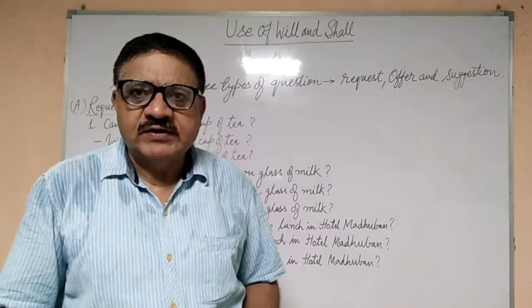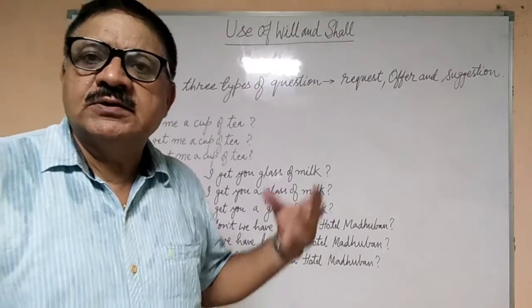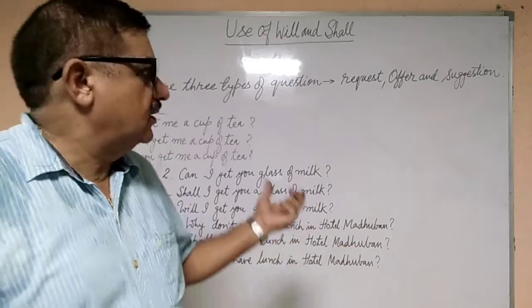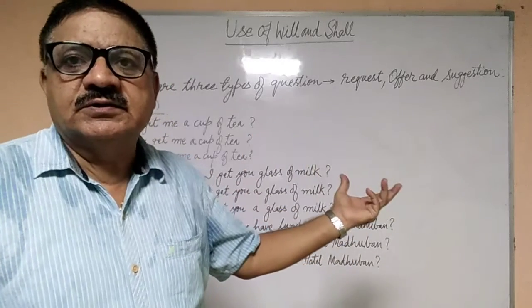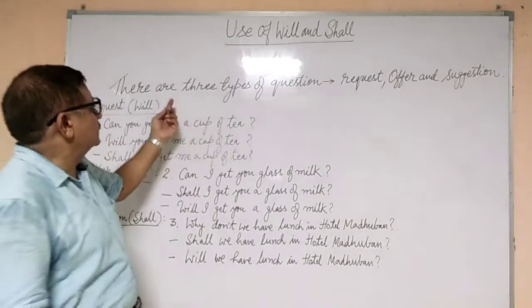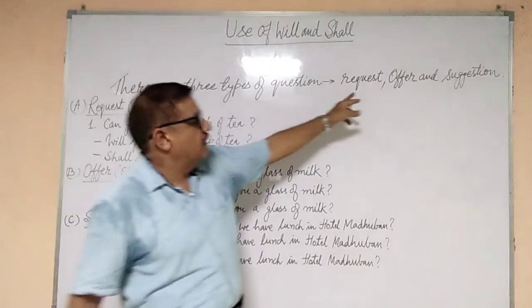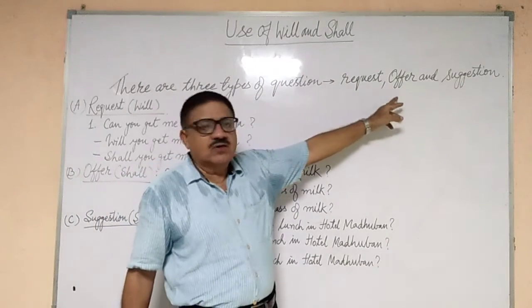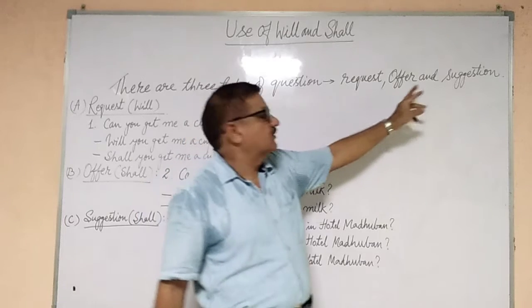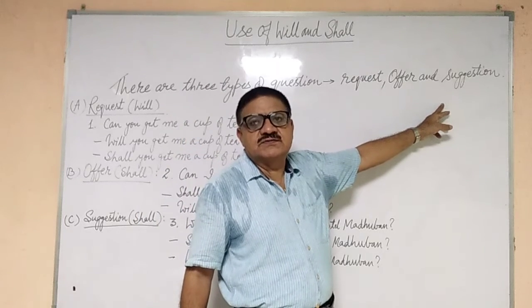Right. Well friends, these question type sentences are divided into three categories. The first one is request, the second one is offer, and the third one is suggestion.